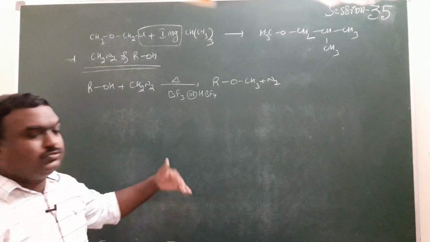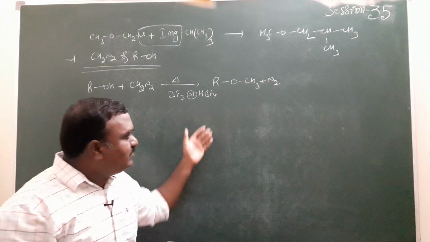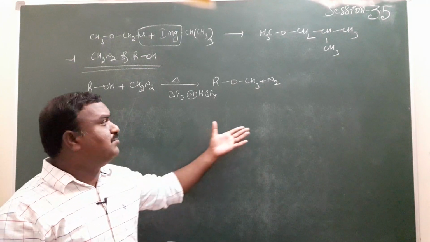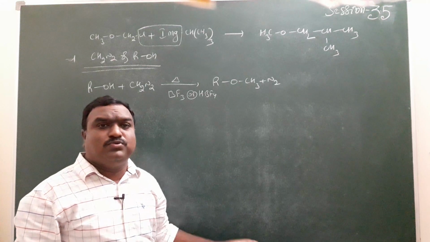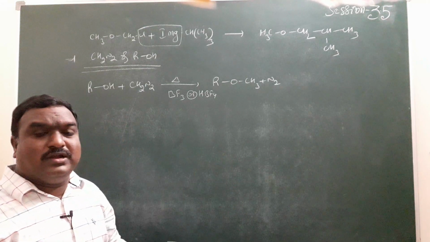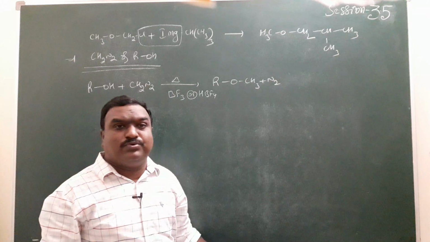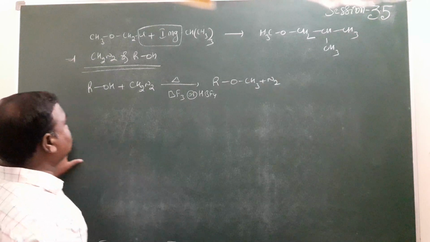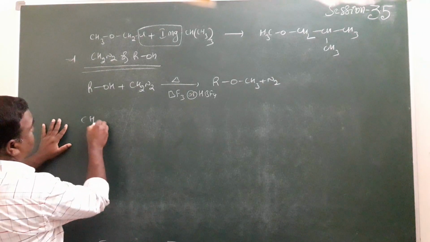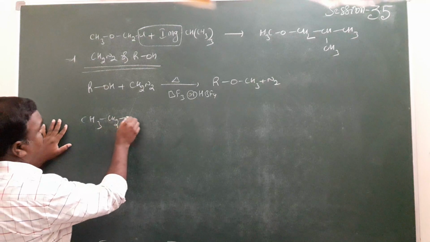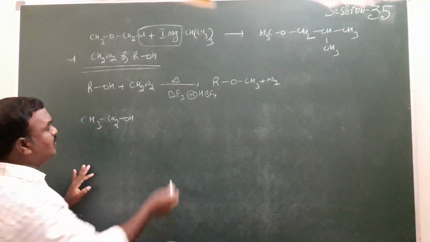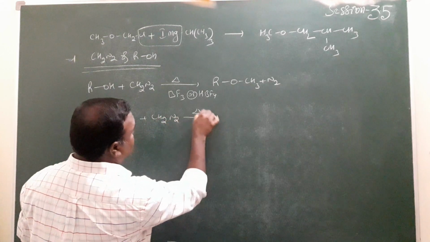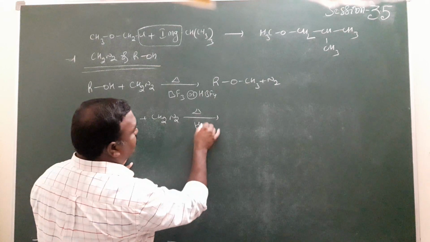Importance is not given to whether it is symmetric or unsymmetric. Whatever compound is given, based on the compound structure, the product forms here. If a simple compound is given, it forms a simple compound, and if a mixed compound is given, it forms a mixed compound. This is the way to write the product in these reactions. For example, here CH3CH2OH, ethyl alcohol, reacts with diazomethane in the presence of tetrafluoroboric acid.